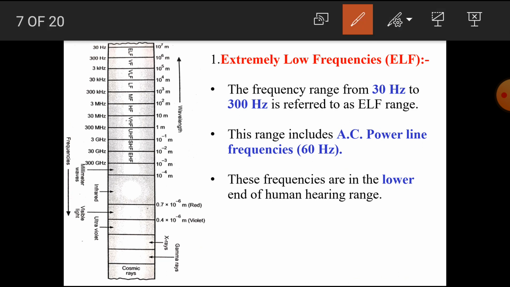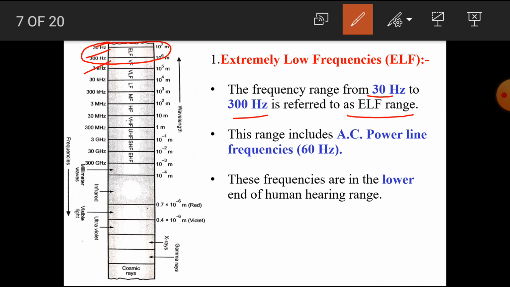Our first part is the extremely low frequency, or it is also called ELF. ELF stands for extremely low frequencies. The frequency range from 30 Hz to 300 Hz is referred to as the extremely low frequency range.